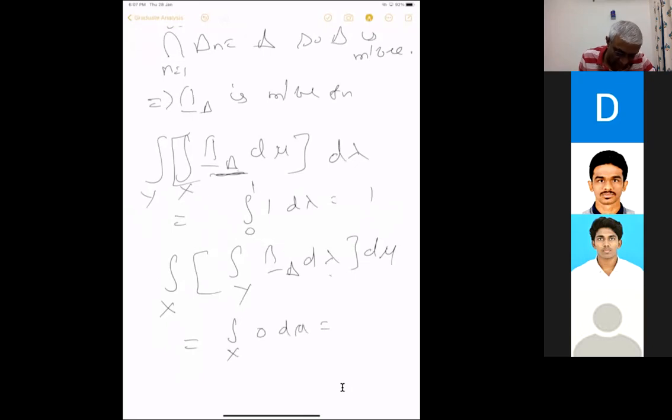I mean, not 0, this is the empty set. Sorry, the value is 0. The function is 0. If you take the Lebesgue measure of a singleton set, you get 0. So this is equal to 0. If you integrate the 0 function with respect to any measure, that is 0, which is not equal to 1. So for non-sigma finite measure, the iterated integrals are not equal. Okay.